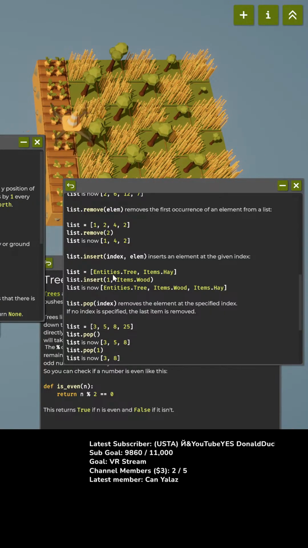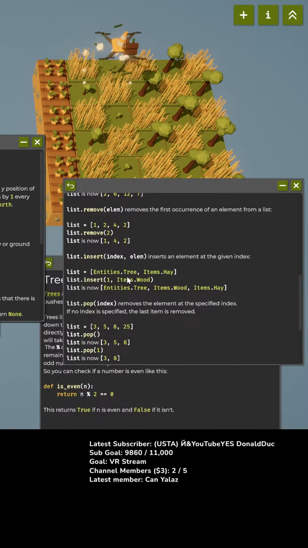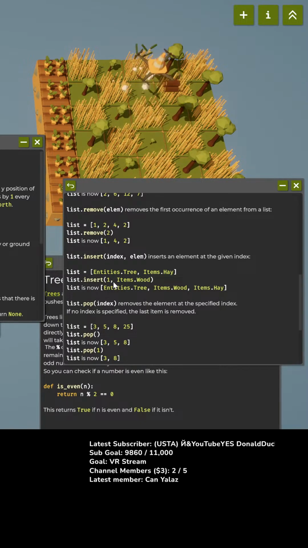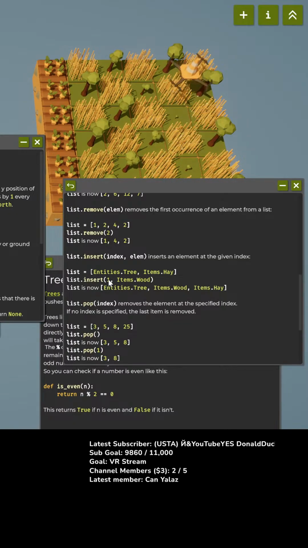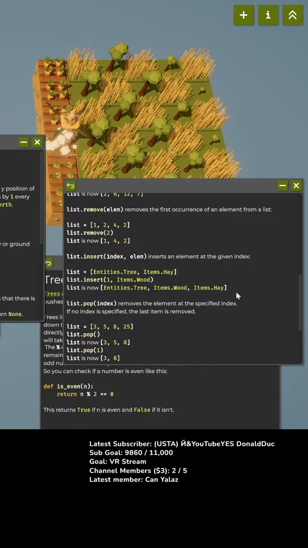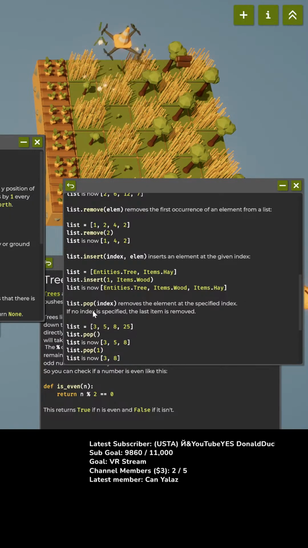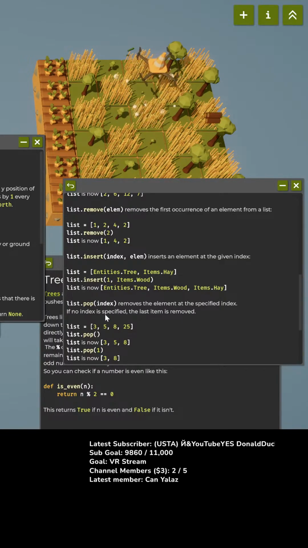Now, entities.tree. Entities.tree, entities.hay. Insert in position wood. Okay, now I have tree, wood, and hay. Okay, pop removes the element at the specified index.